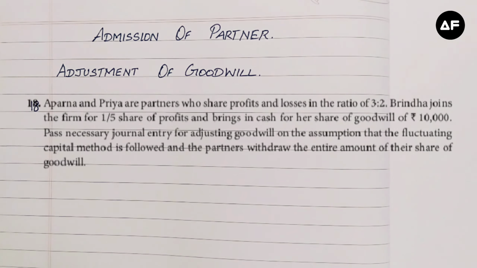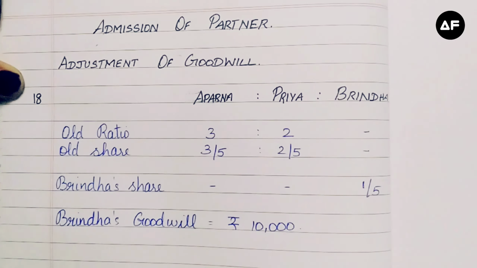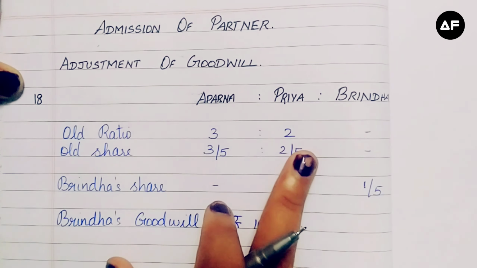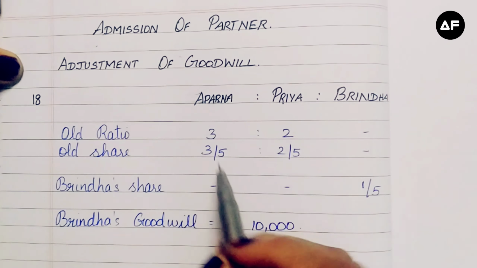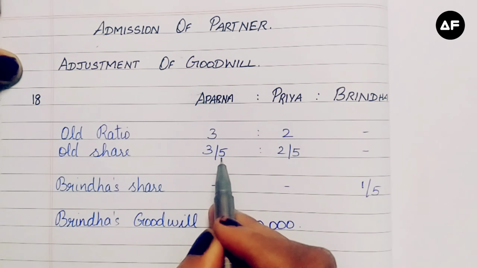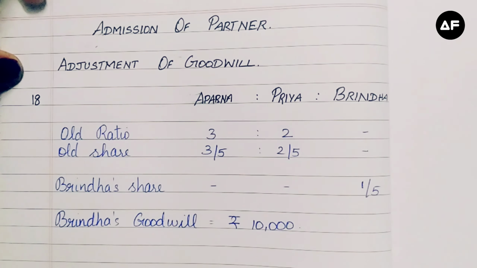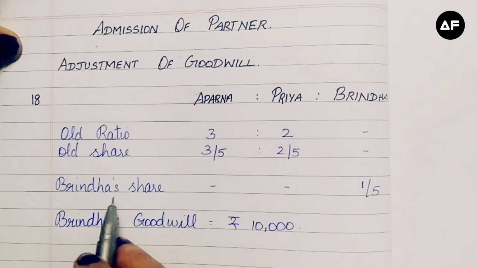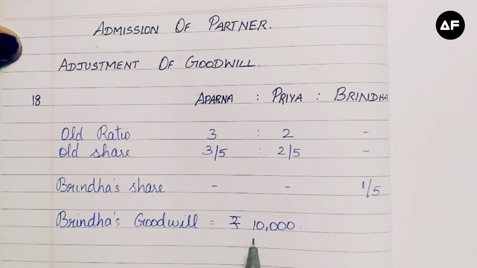So the information given in the sum is being written down. They've given the old ratio 3:2, the old share 3/5 and 2/5, that we will get when we add 3 and 2 and get the denominator as 5. So 3 parts of 5 and 2 parts of 5 for Aparna and Priya. Brinda's share is only 1/5 and Brinda's goodwill is rupees 10,000, which is clearly mentioned.